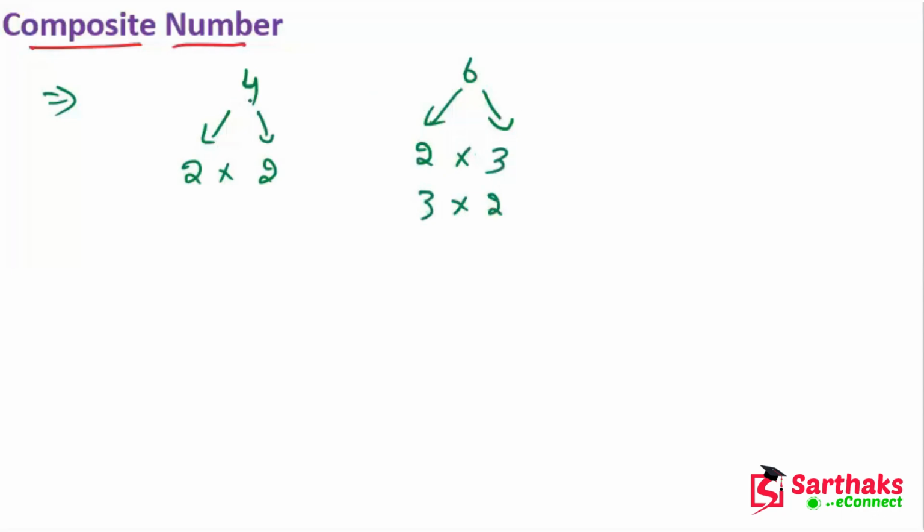So we can say that composite numbers are those numbers which are made by the composition of 2 or more than 2 numbers. I hope you get this point. It is represented by capital C. Okay, now my dear friends, let's move on.